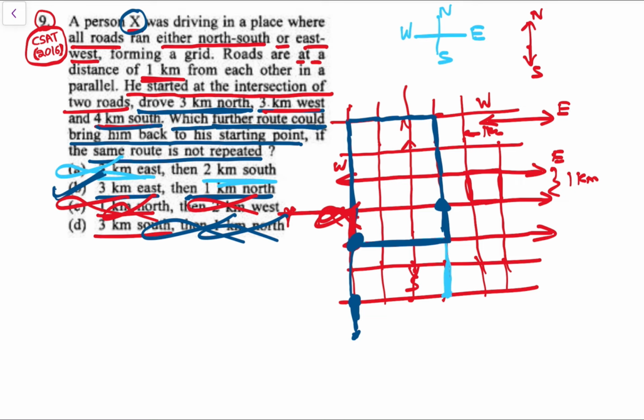Which further route could bring him back to the starting point if the same route is not repeated? That is 3 kilometers east and 1 kilometer north. So option B is the answer. Very good question.